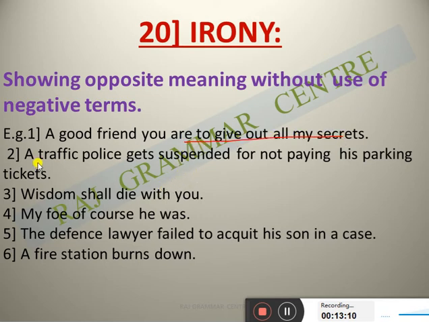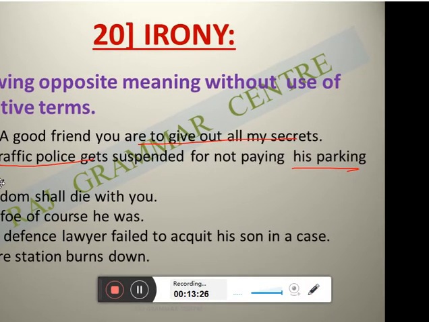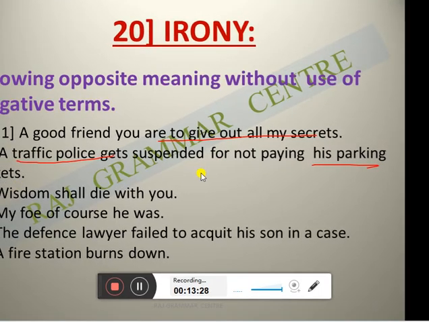"A traffic police gets suspended for not paying his parking tickets." Yes, traffic police, he is a controller. Okay, see carefully. A traffic police suspended for not paying his parking ticket. So here the opposite meaning is there.